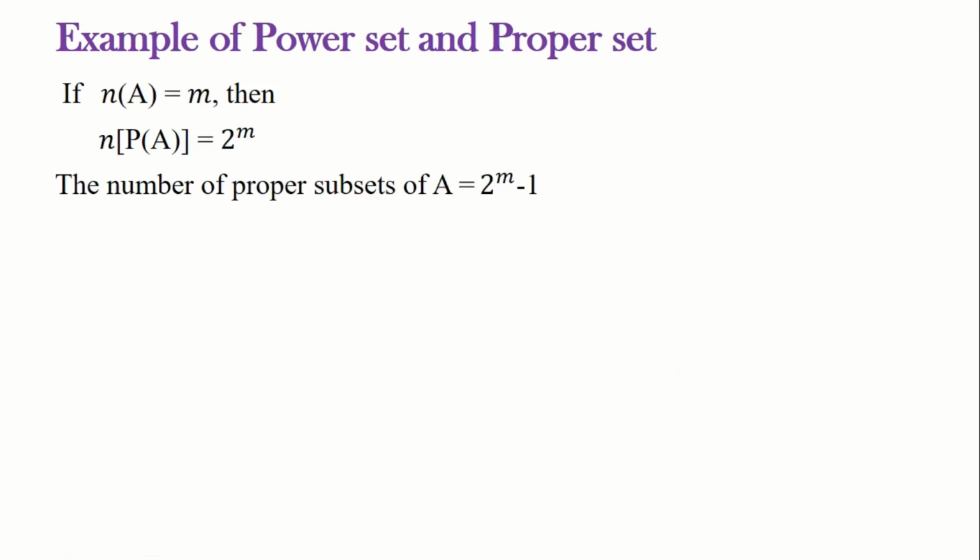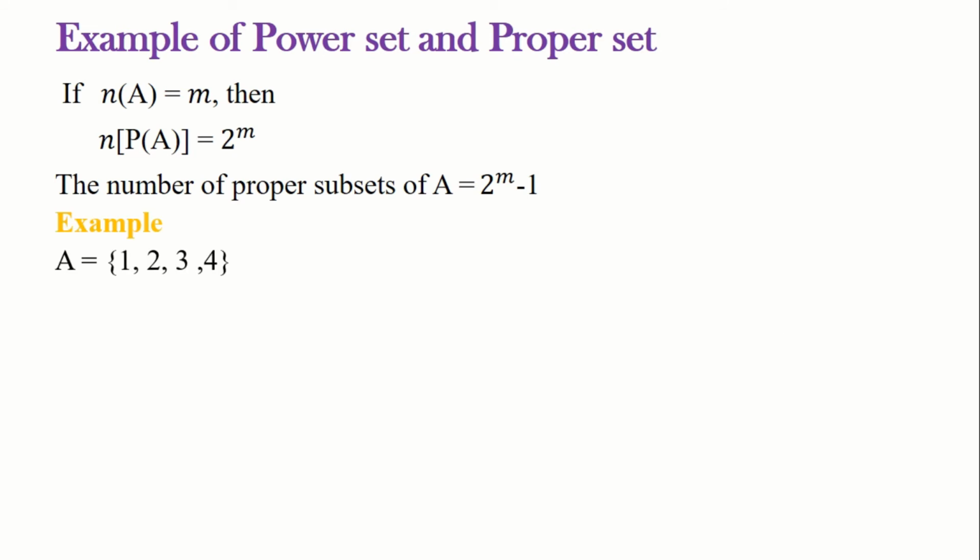See, if the number of elements in the set A is m, then the number of elements in the power set, that is P(A), is 2 power m. Already we know what a power set is, which is the collection of all subsets of A, and the elements of the power set are its subsets. And next, the number of proper subsets of A is 2 power m minus 1. We know that 2 power m is the collection of all subsets. From that we are subtracting the improper subset, which is the set itself. That is, 2^m minus 1 is the number of proper subsets of A.